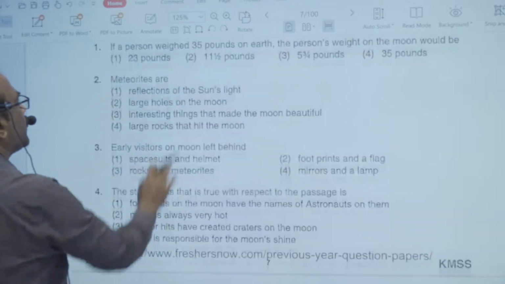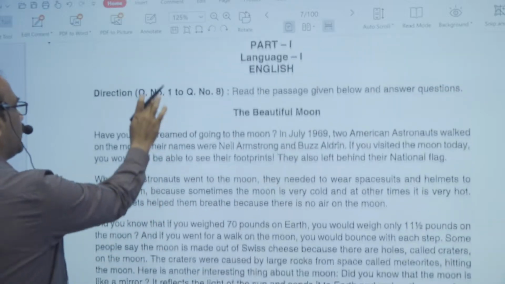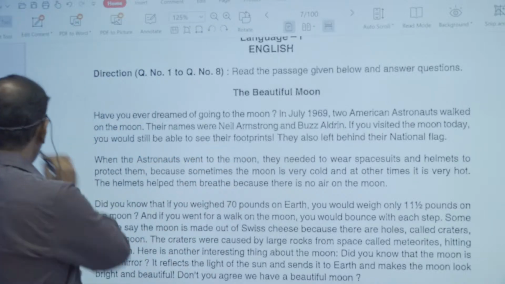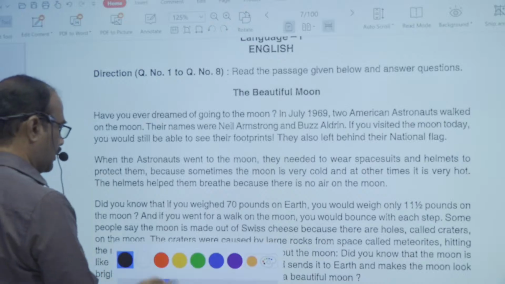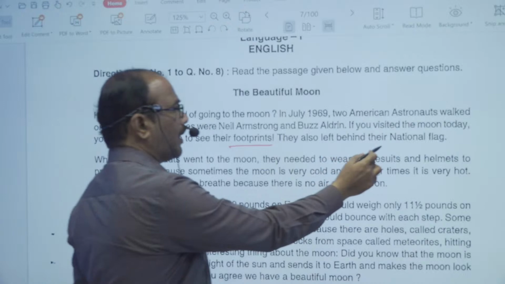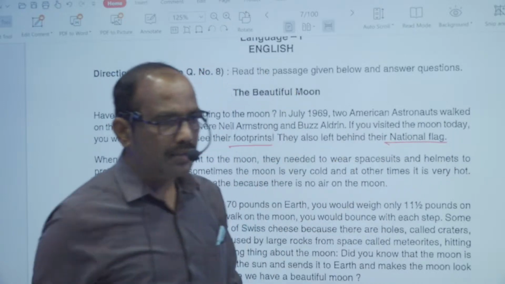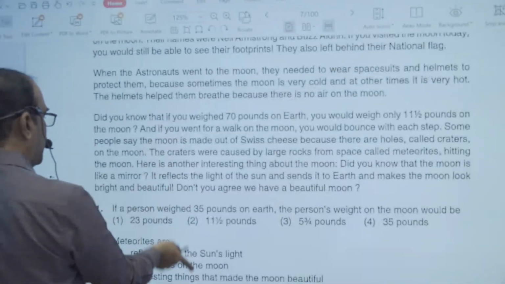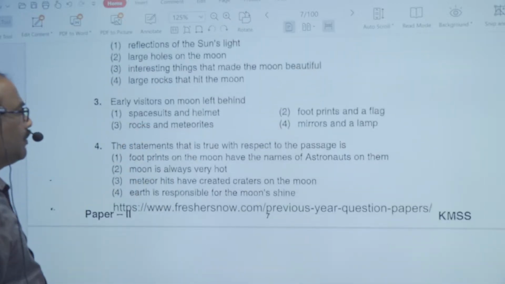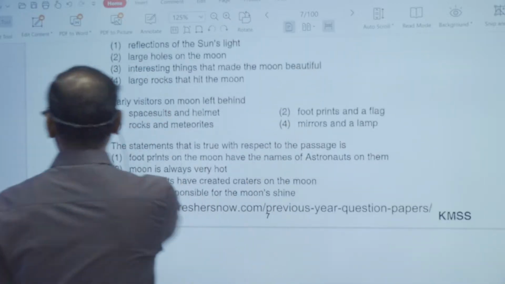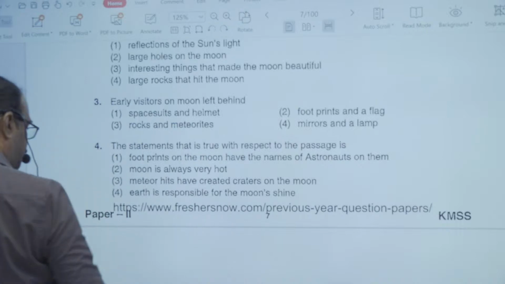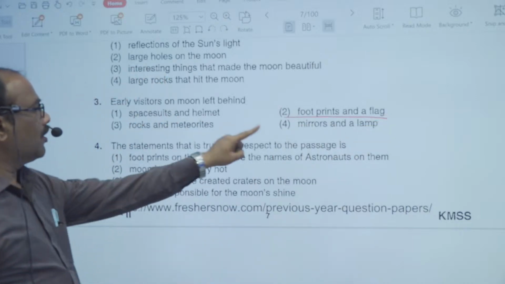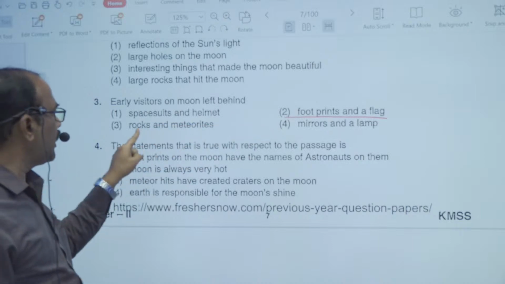So to understand this, in the first paragraph, the answer is: you would still be able to see their footprints. Look at this, footprints. And they also left behind their national flag. These are the two things they left behind there on the moon. The early visitors means Neil Armstrong and Buzz Aldrin. They left behind footprints and a flag, which is the right answer. And the others are wrong answers: space suit and helmet, mirrors and a lamp, rocks and meteorites.